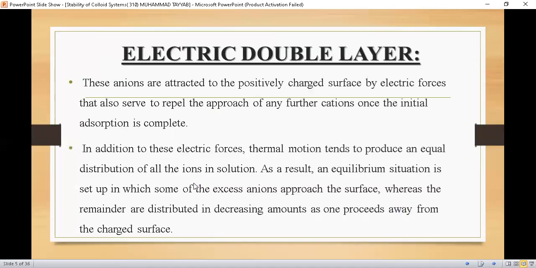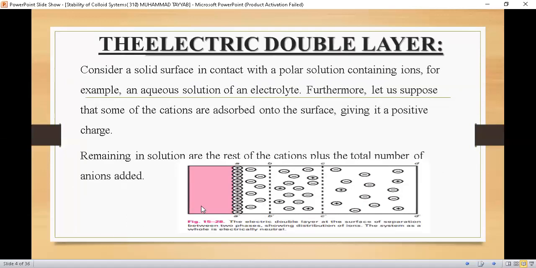Let's proceed further. As we had discussed, these ions are attracted to the positively charged surface by electric forces that also serve to repel the approach of any further cation once the initial adsorption is complete. It means that if the particle surface is occupied by positive charge, after that there will be negative charge, but these negative charges will not be attracted as much as the positive charges, because there is already a layer of positive charge on the surface of the particles, and they will repel further adsorption of the positive charge.